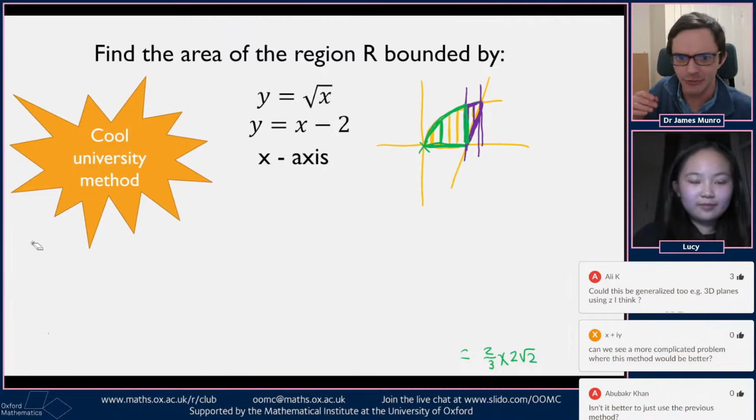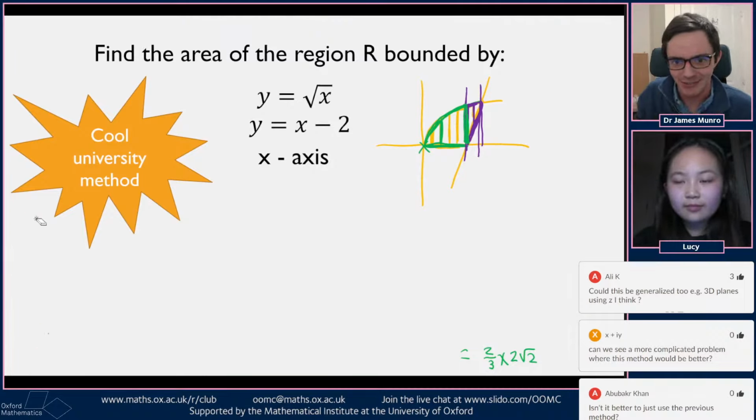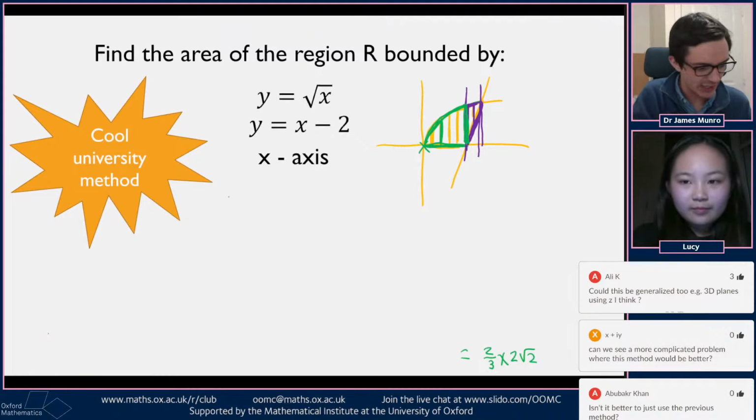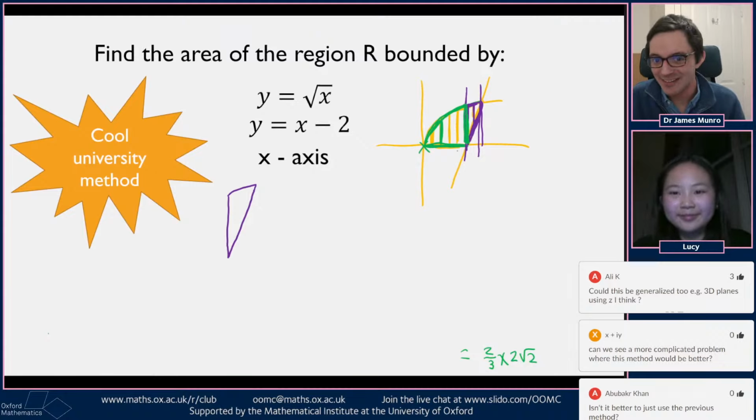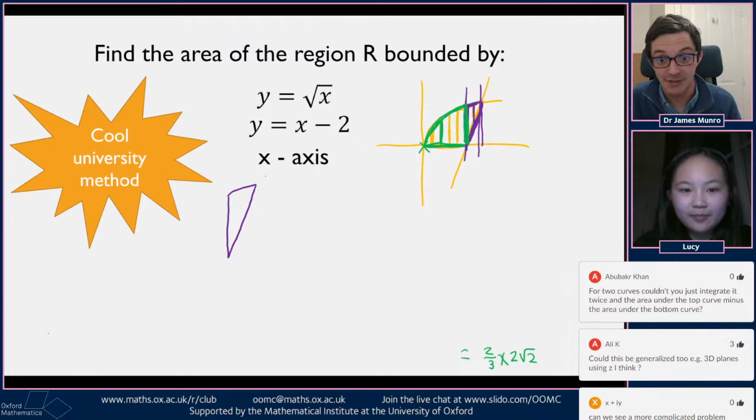We subtracted a triangle. We brought in our knowledge about triangles. You kind of got lucky by knowing about triangles, I guess. And somebody else has asked, could we generalise this to 3D? And there the answer is yes. It generalises really well. Maybe we'll talk about this later or put something in the further reading.